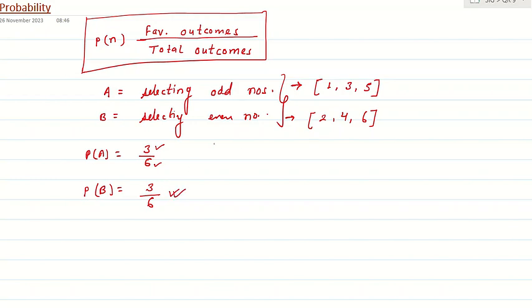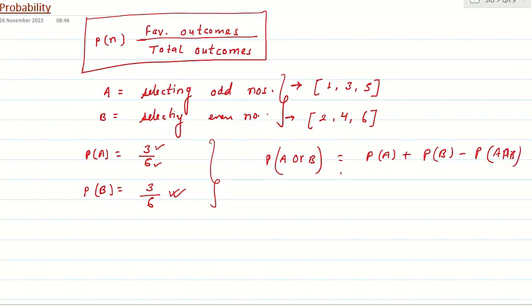Make sense? So if the question is to find the probability of event A or event B, how do you write it? We write the probability of A plus the probability of B minus the probability of A intersection B. Probability of A is 3 by 6, which is 1 by 2, and probability of B is again 3 by 6. But there is no common outcome here, so the intersection is 0. So we get 1.